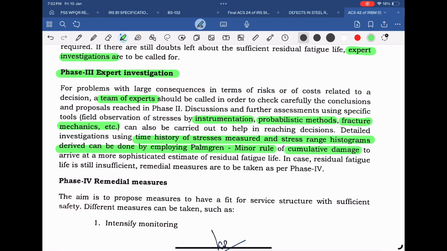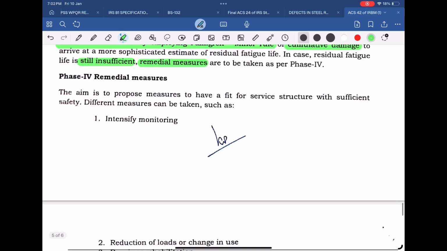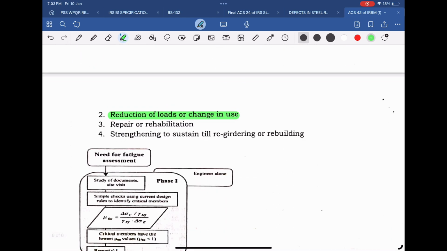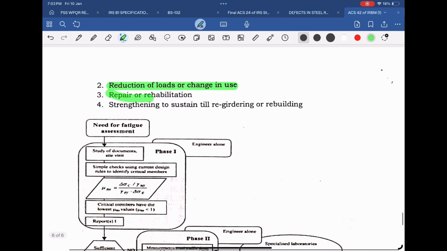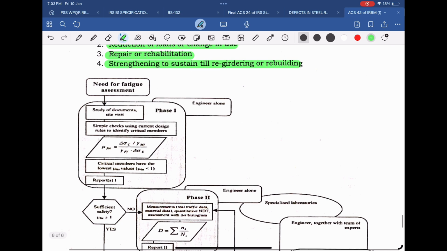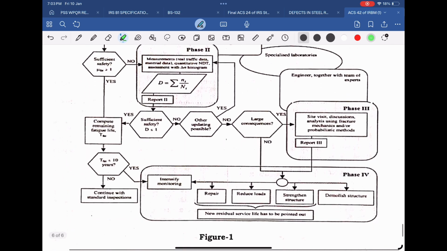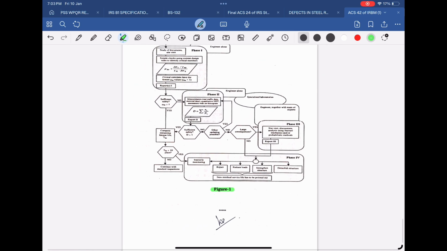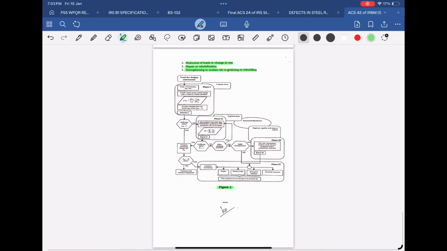In case residual fatigue life is still insufficient, remedial measures shall be taken as per Phase 4. In Phase 4, different measures can be taken such as intensifying monitoring, reduction of loads or change in use, repair or rehabilitation, or strengthening to sustain till regirdering or rebuilding. All of these activities under different phases as described above have been further summarized and presented in the form of a flow chart, which is given as Figure 1.